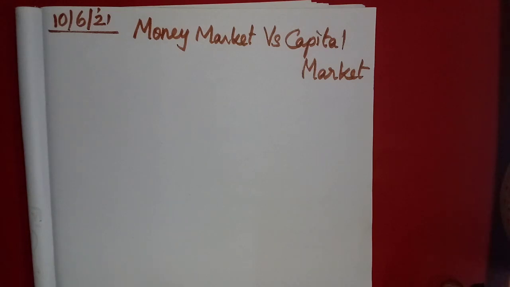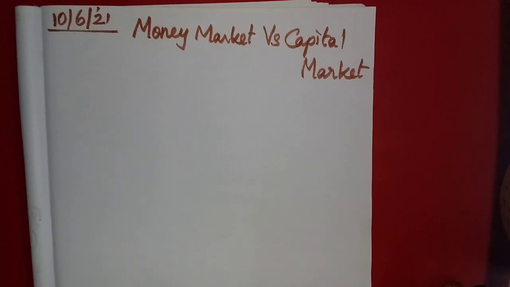Okay, welcome back to our commerce lesson. We are in the sixth lesson, isn't it? The money market. In the money market, we have learned its characteristics, meaning, objectives, definition, everything.